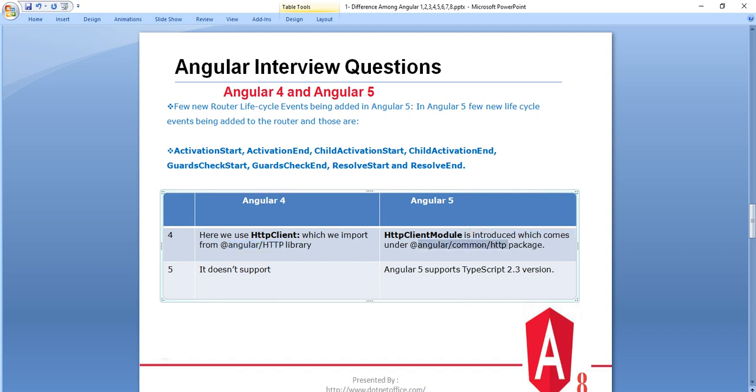That was introduced in Angular 5, and Angular 5 supports TypeScript 2.3, but Angular 4 doesn't support this. So these are all the major new features that came in Angular 5, which help in performance and many other scenarios while working with Angular 5.